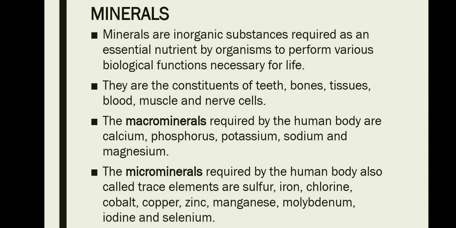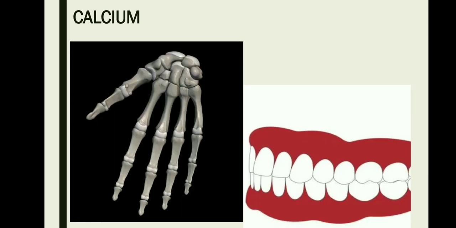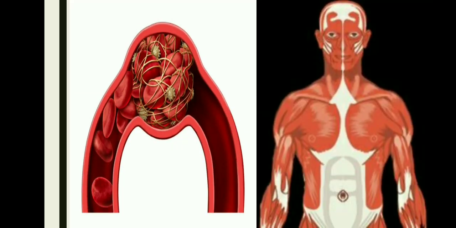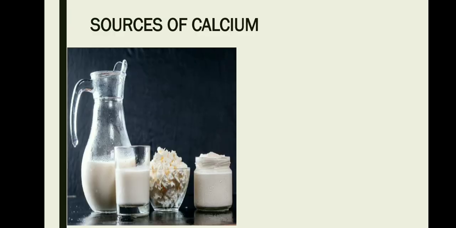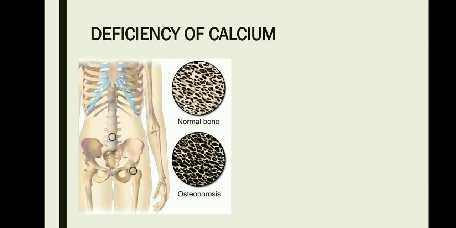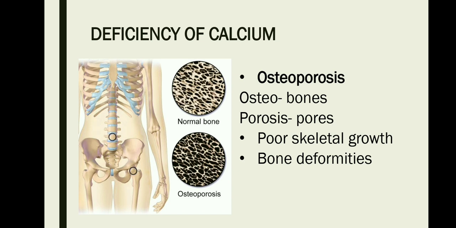Now let's take a look at the first mineral, which is calcium. Calcium is a constituent of our bones and teeth. Calcium is very much needed for blood clotting and also for the contraction of muscles. So let's take a look at the sources of calcium. The sources of calcium are dairy products, eggs, fish, and cabbage, and deficiency of calcium will lead to a condition which is known as osteoporosis. The word osteo means bones and porosis means pores. So osteoporosis is a condition caused due to deficiency of calcium, and the bones become very brittle.